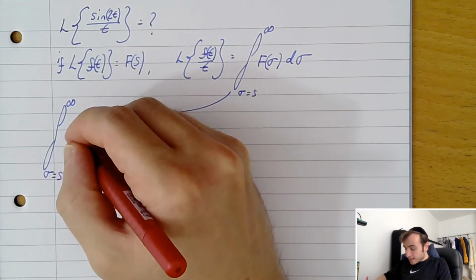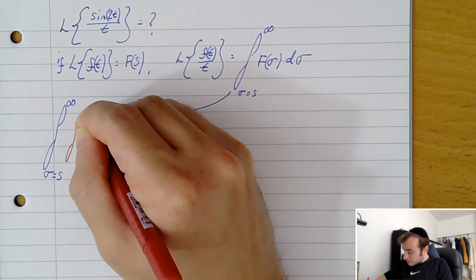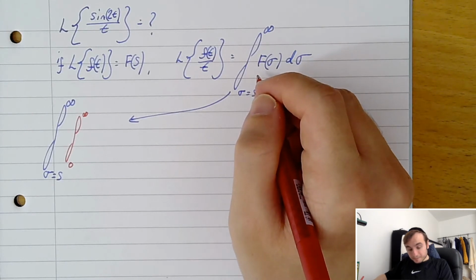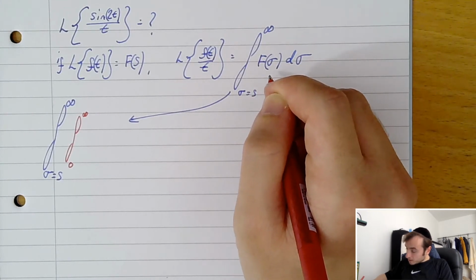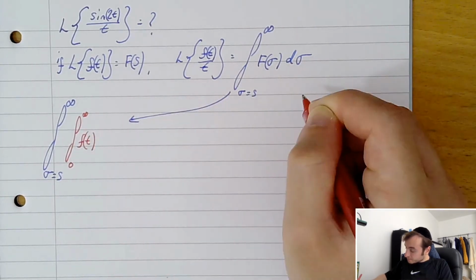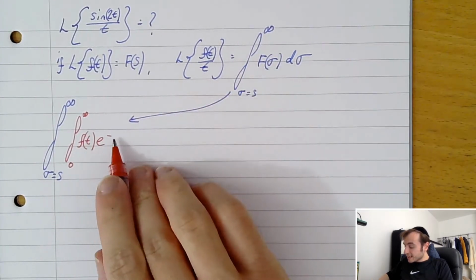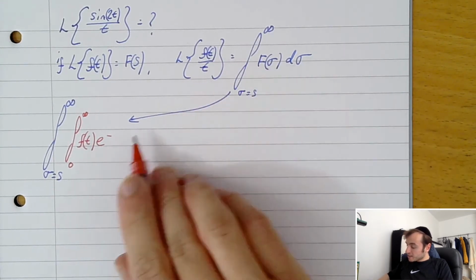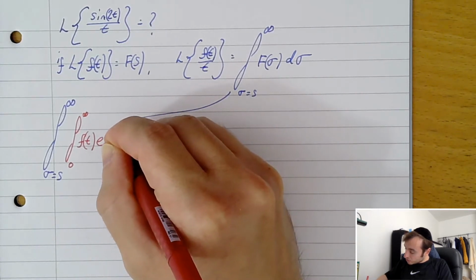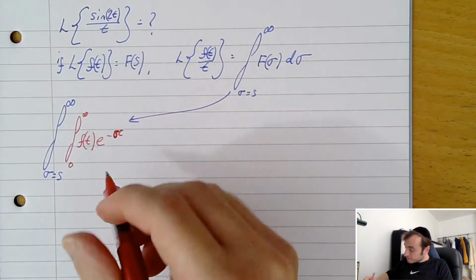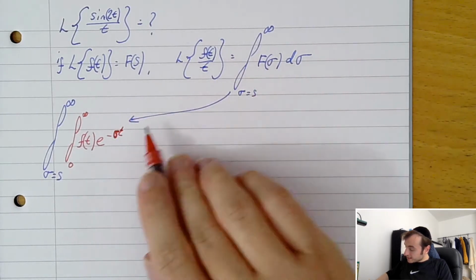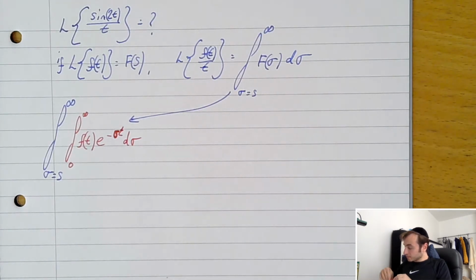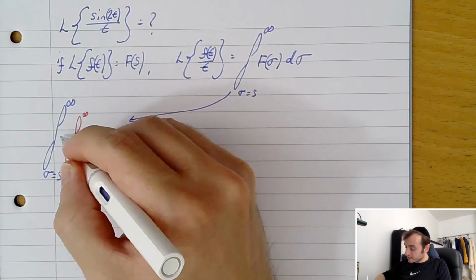So F of sigma is just going to be the semi-infinite integral between infinity and 0 of f of t, e to the minus, normally we'd say e to the minus st, because F of s assumes e to the minus st. Because we have a sigma here, it's going to be e to the minus sigma t. And that's what F of sigma really represents.